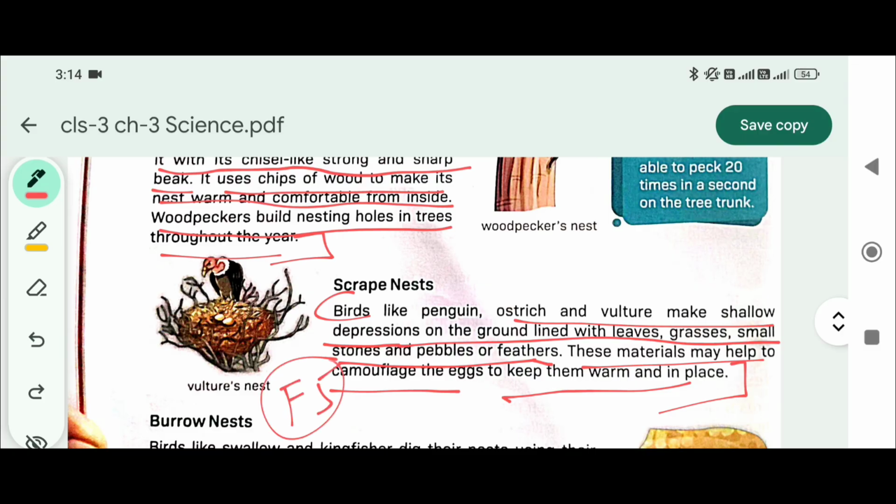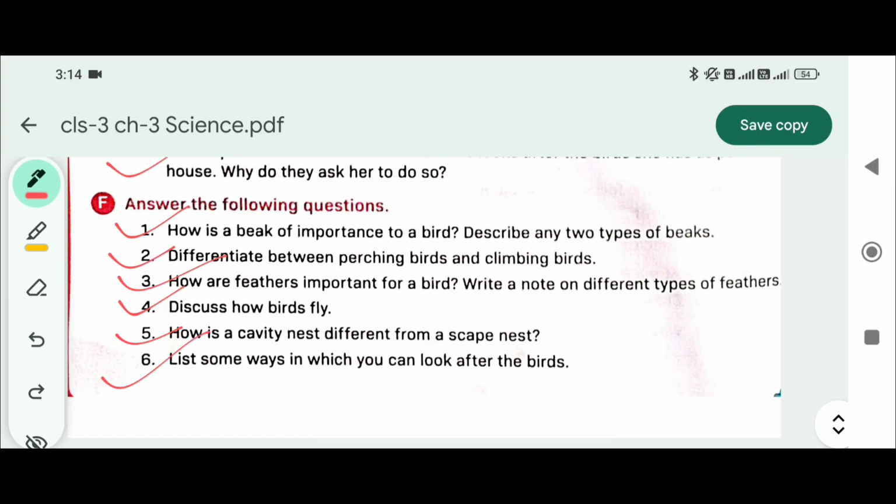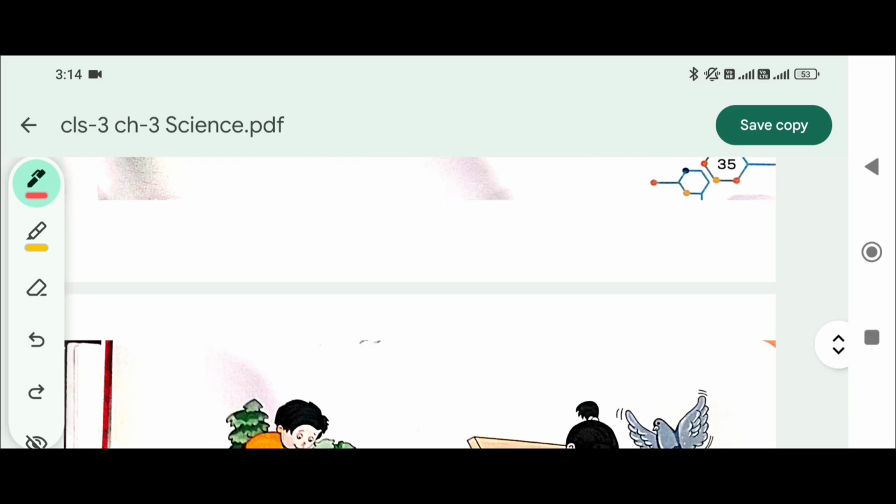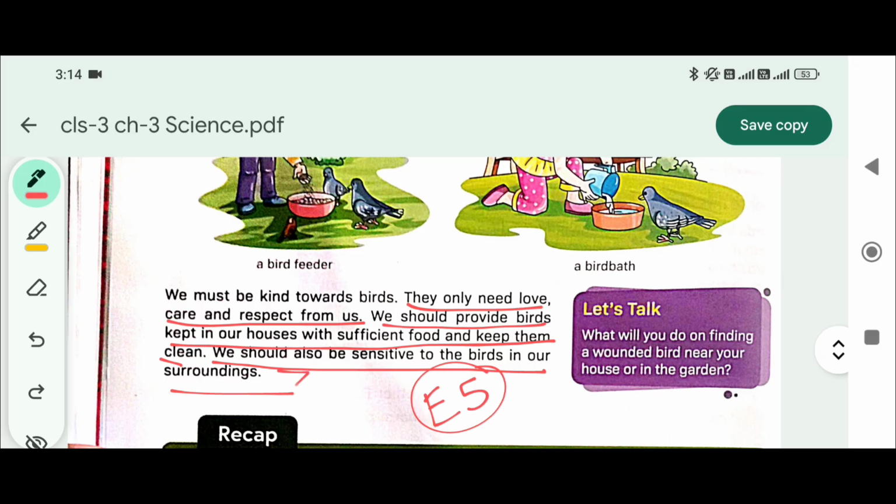F5. Last question, list some ways in which you can look after the birds. From caring for birds to caring for birds, that is the answer, F6.